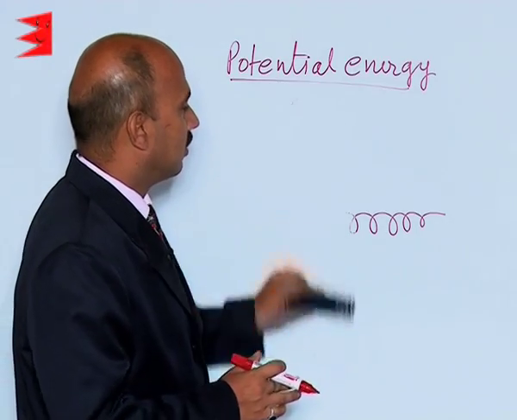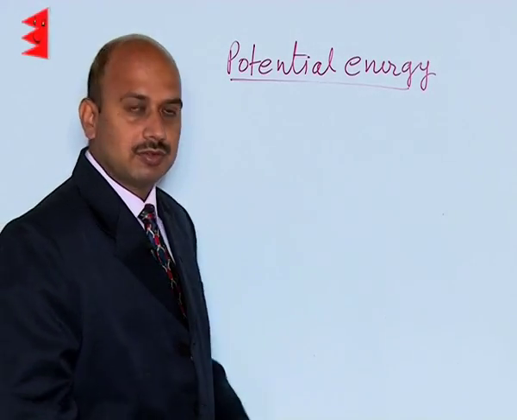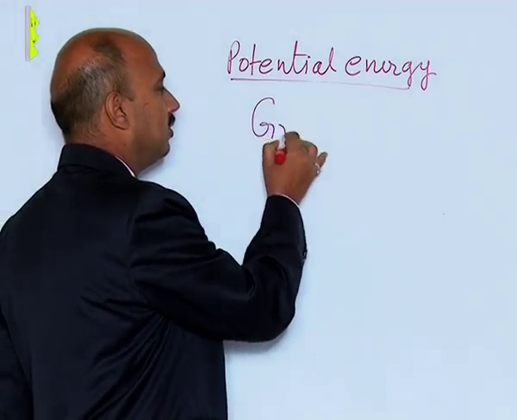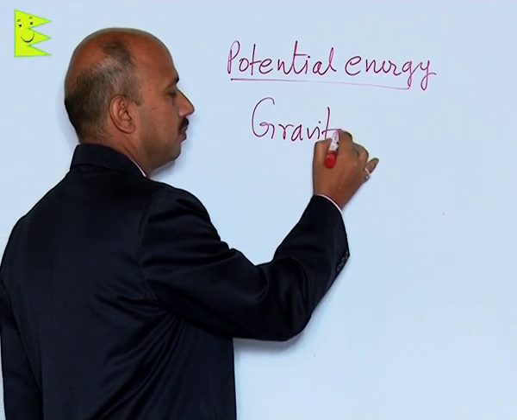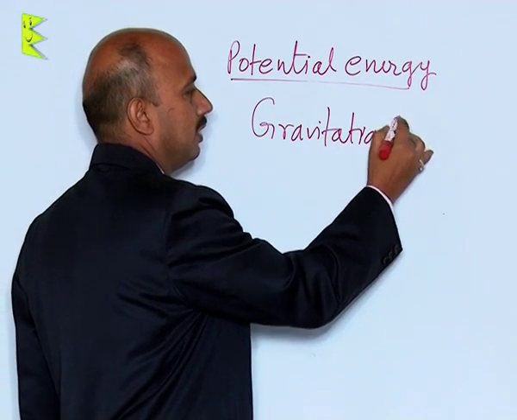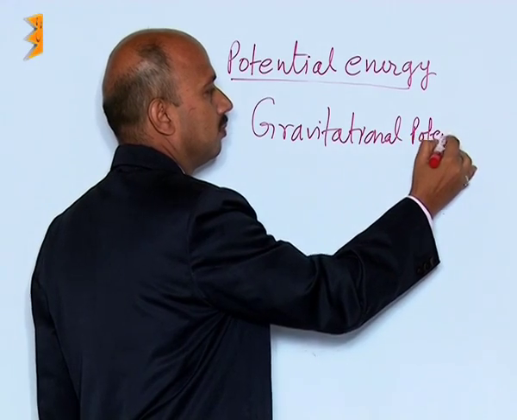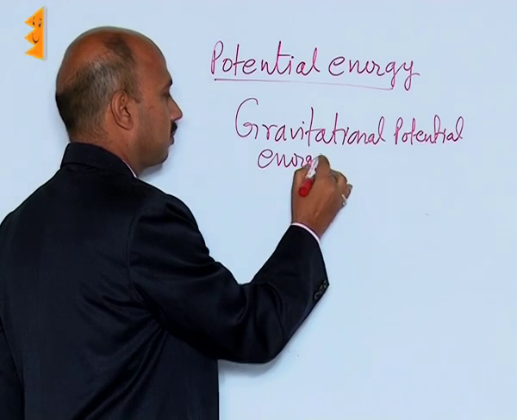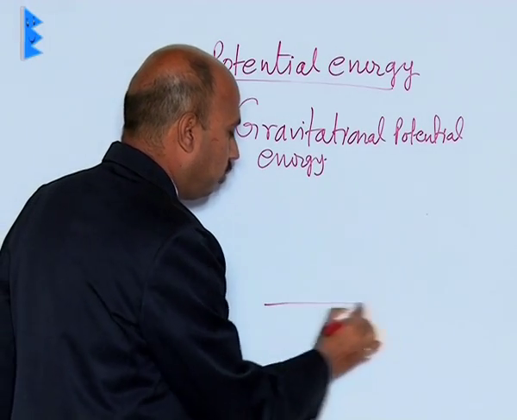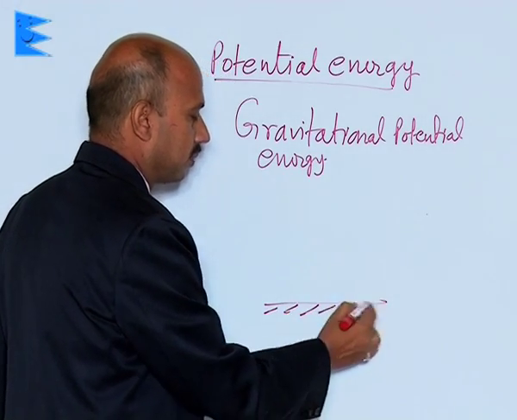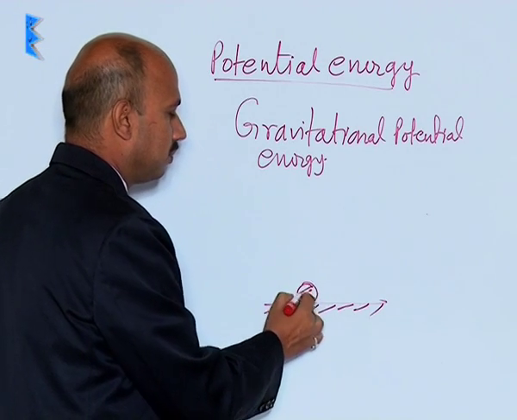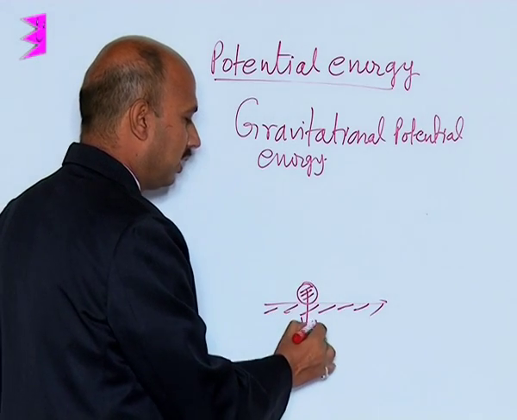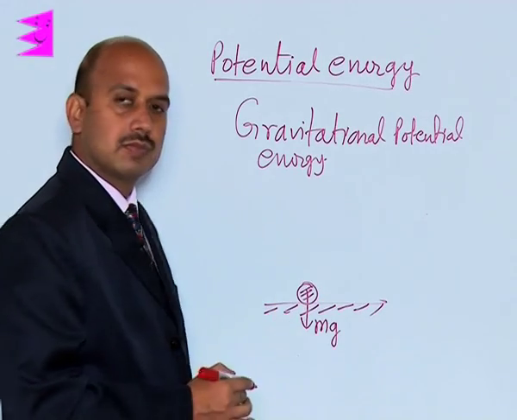Now, we will discuss gravitational potential energy. See here, suppose this is the ground level and the body is here whose weight is acting downward, that is mg.